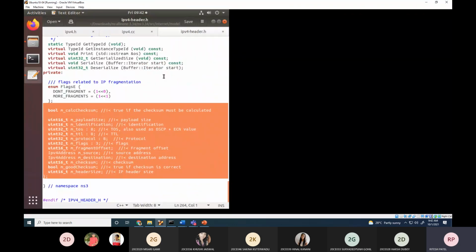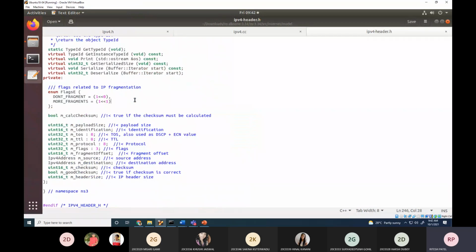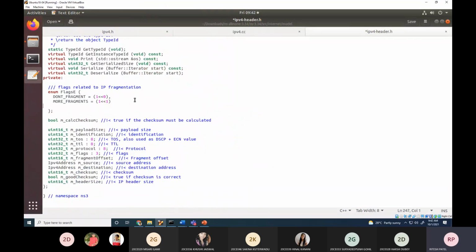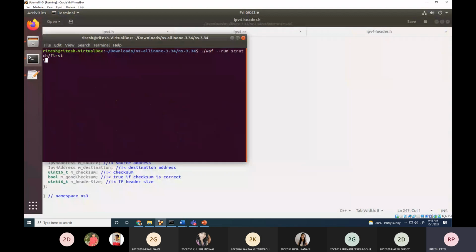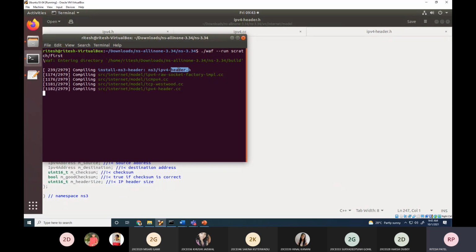So if I change a little bit over here, if I put an enter in IPv4-header.h, I made changes. What it does is it triggers my compilation. I'm going to run my program. Have you looked at it? The file which I changed gets copied and compiled, and all the related files which depend on IPv4-header.h get compiled. Are you getting it?